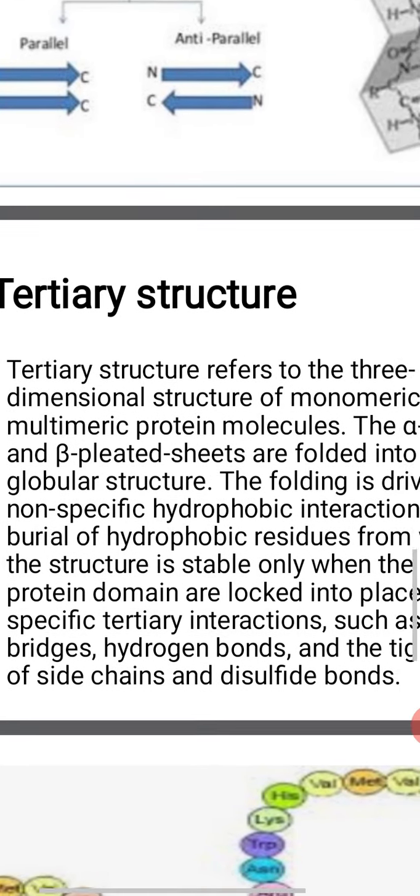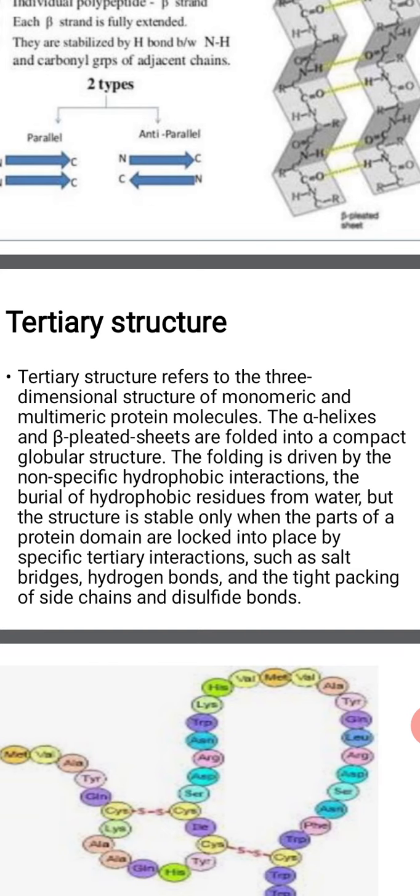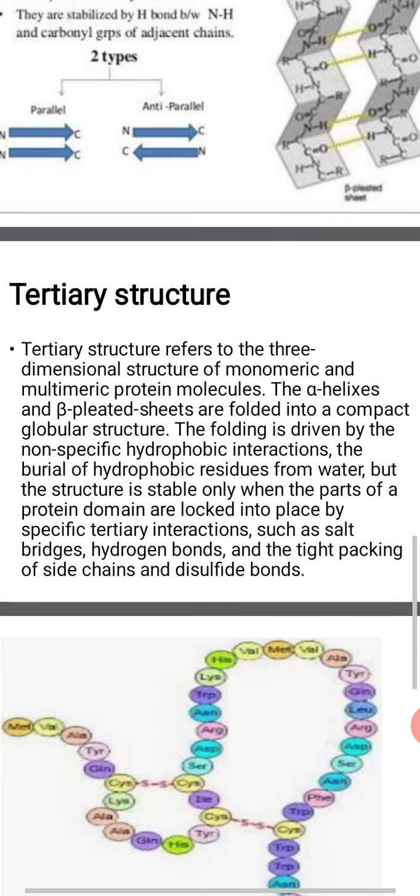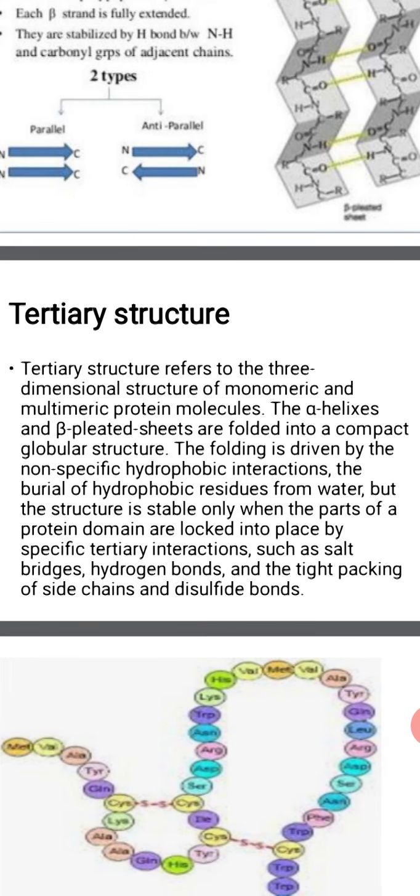And moving on to the tertiary structure of the protein. The tertiary structure of the protein is the three-dimensional structure which arises due to the further folding and superimposition of the different secondary structural units in a characteristic manner. This gives rise to the two major molecular shapes, namely fibrous and globular proteins. Based on the molecular shape or solubility in water, the protein can be classified broadly into fibrous and globular protein.